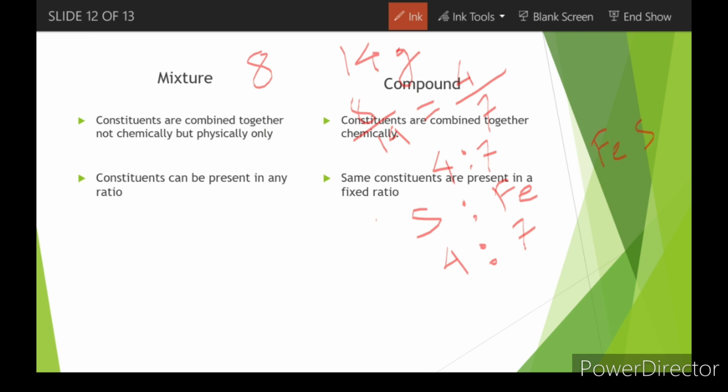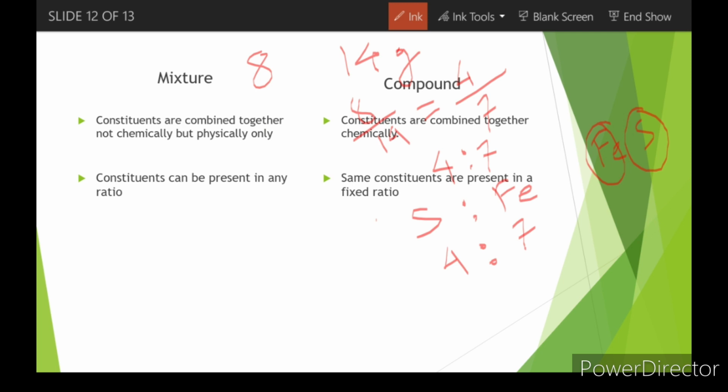Now what is this FeS? FeS is one molecule of iron sulfide, right? It literally means that one atom of iron is reacting with one atom of sulfur to form one molecule of ferrous sulfide, right? Now let's make it a little bit more elaborate.